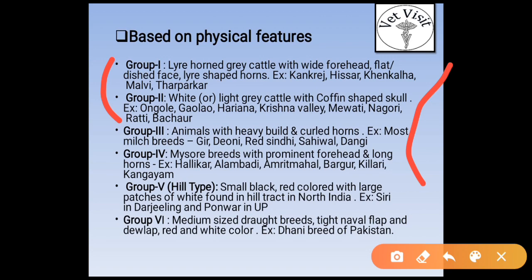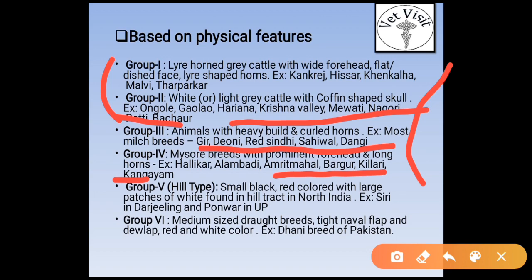In group second, we include white to light grey cattle with coffin shaped skulls. Examples are Ongole, Gaolao, Haryana, Krishna Valley, Mewati, Nagori, Rathi and Bhagnari. So you have to read it carefully. Group third, animals with heavy build and curled horns. Examples, milch breeds Gir, Deoni, Red Sindhi, Sahiwal and Dangi. In group 4, Mysore breeds with prominent forehead and long horns. Examples Hallikar, Alambadi, Amrit Mahal, Bargur, Khillari and Kangayam.